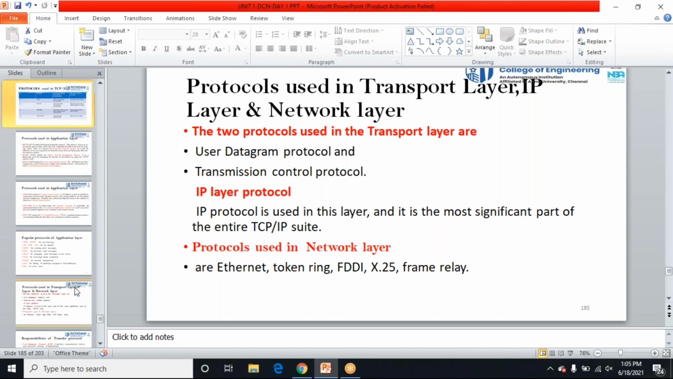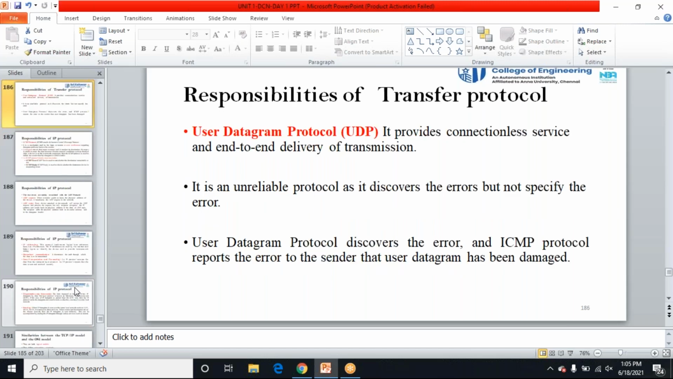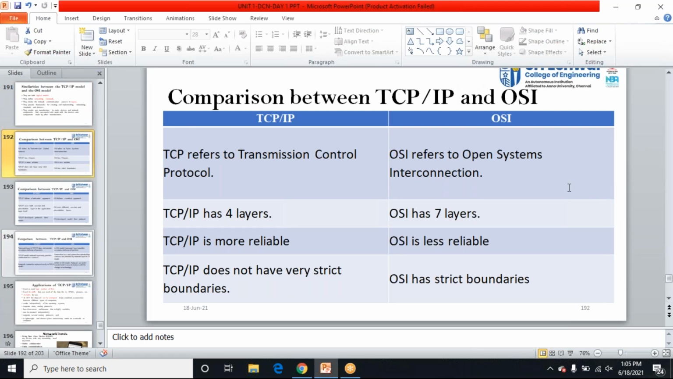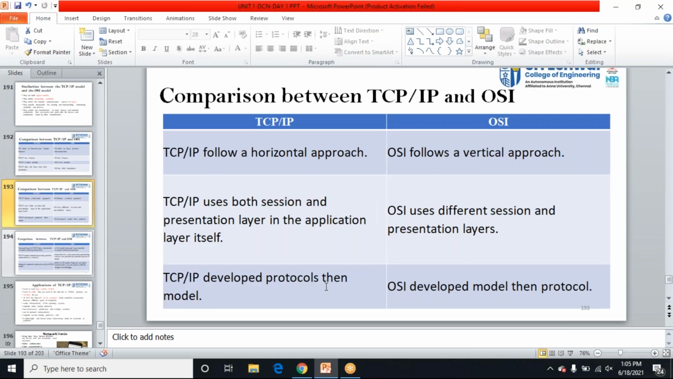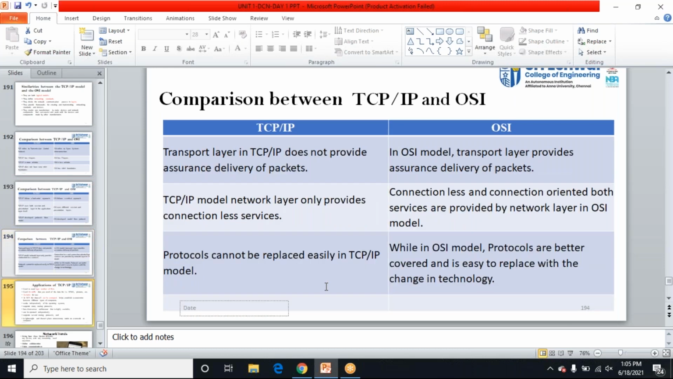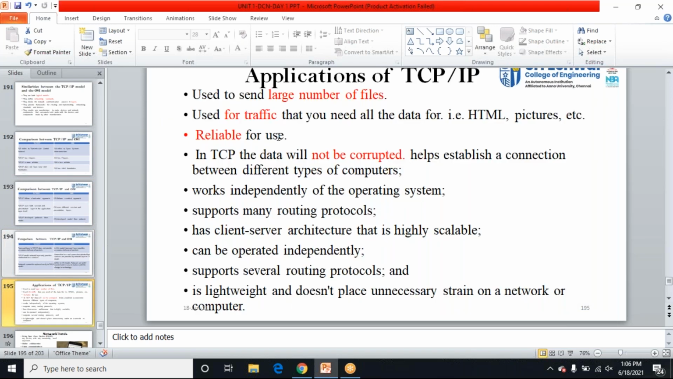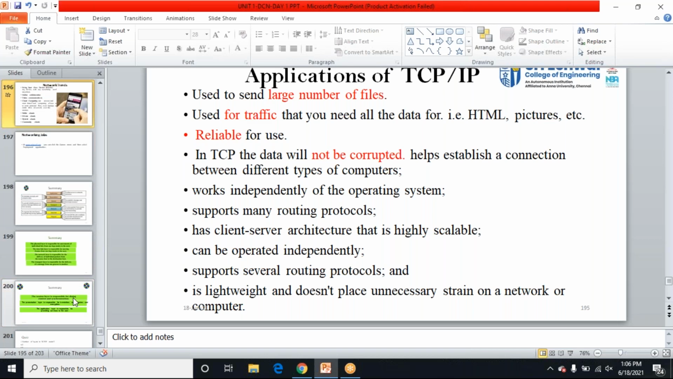Coming to similarities, they will ask for a comparison between TCP/IP and OSI. This is 4 layers, this is 7 layers. This is more reliable and this is less reliable. TCP/IP does not have strict boundaries, while OSI has strict boundaries. Coming to applications, TCP can transfer a large number of files and handle more traffic. It is reliable communication, not corrupted, it is a client-server architecture, highly scalable, can be operated independently, and it uses several protocols. These are some of the applications of the protocols.